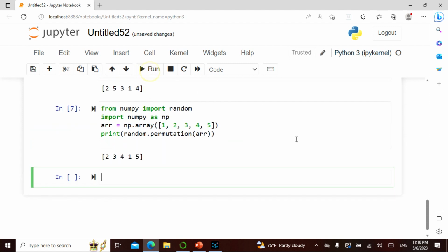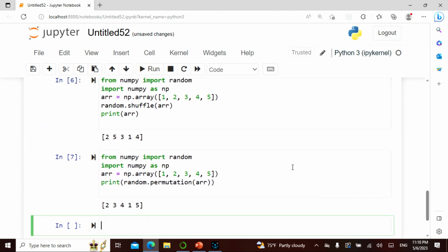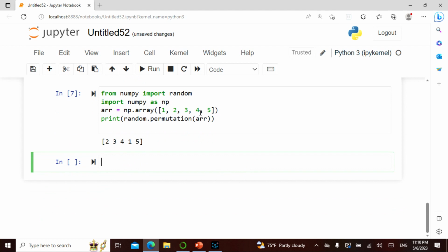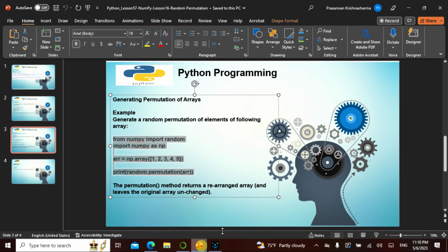When I run this, it gives me a rearranged result, and it does not change the original. So this is the permutation and nothing has been changed here. A random permutation of elements of the following array. The permutation method returns a rearranged array and leaves the original array unchanged. So this is what the permutation is.